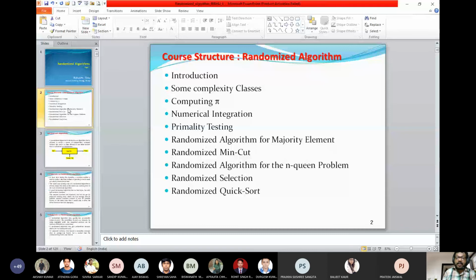I think I have shown those things, like the typical sorting algorithms we have discussed. Similarly, we'll look into three to four other non-deterministic algorithms. Sometimes you are going to get a question that asks you to describe a non-deterministic algorithm, maybe for primality testing or for any algorithm.